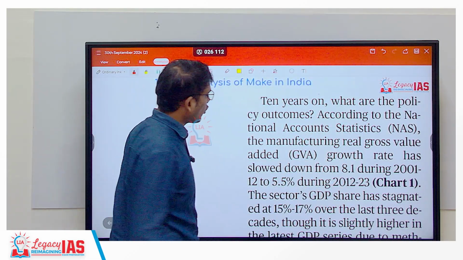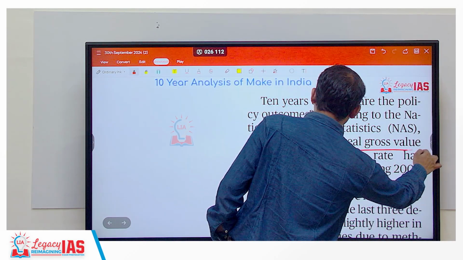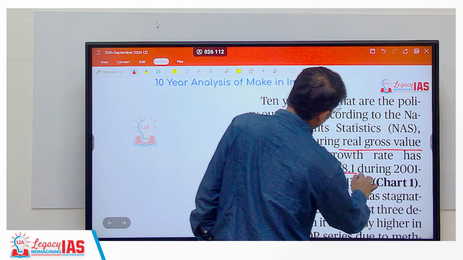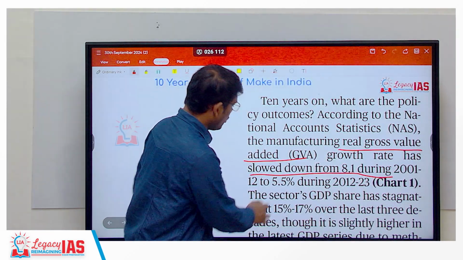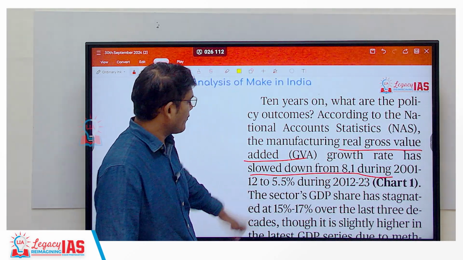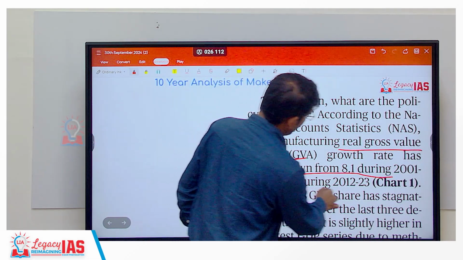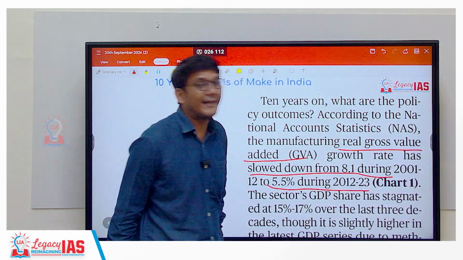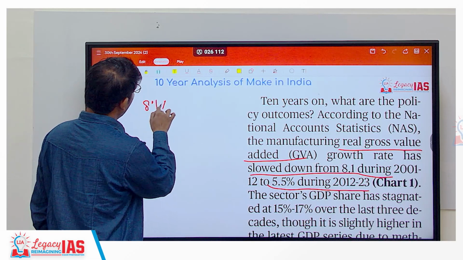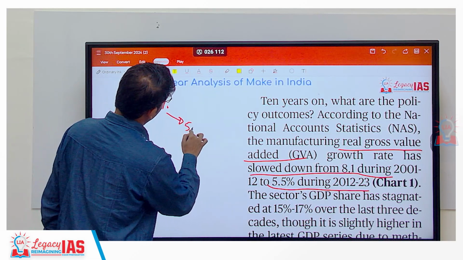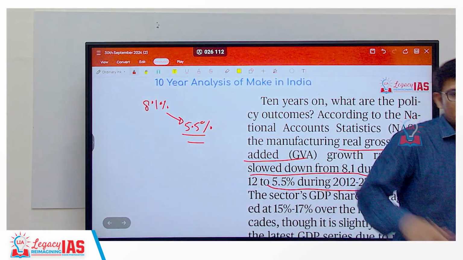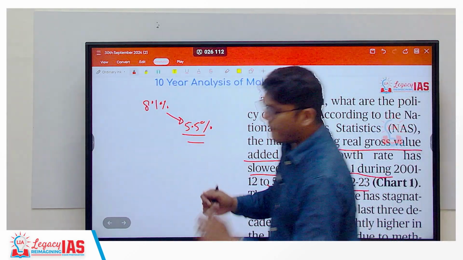When you look at the growth rate, the real gross value added growth rate has slowed down from 8.1% during 2001 to 2012 to 5.5% during 2012 to 2023. Now, since growth has come down, what will happen?